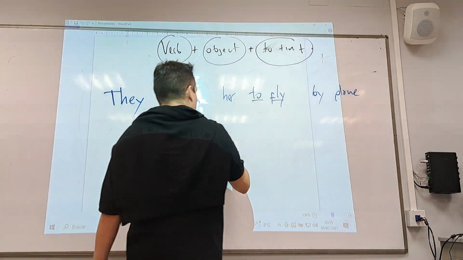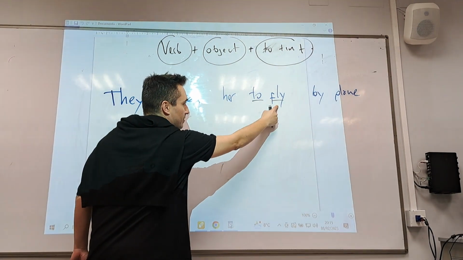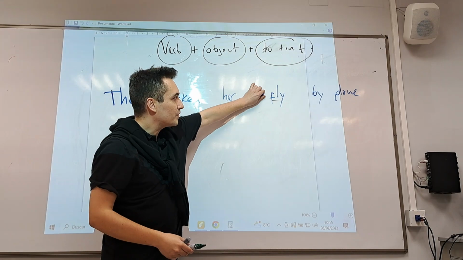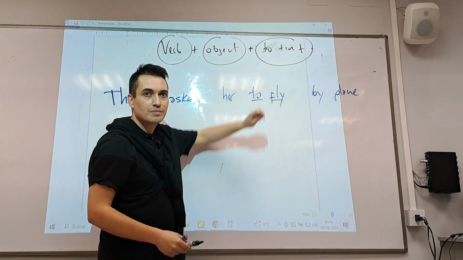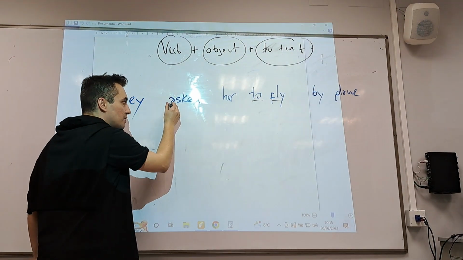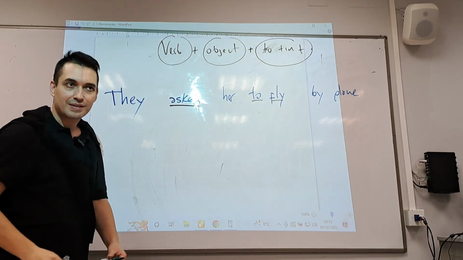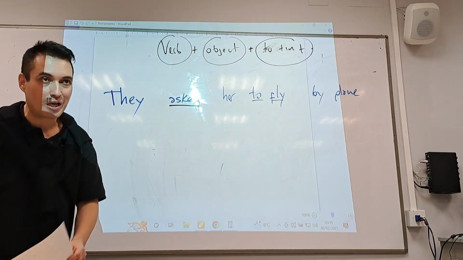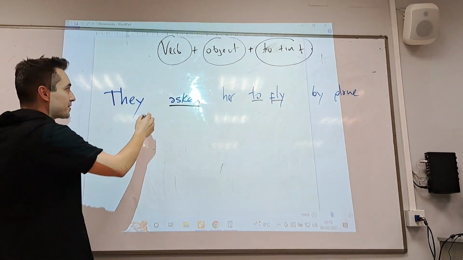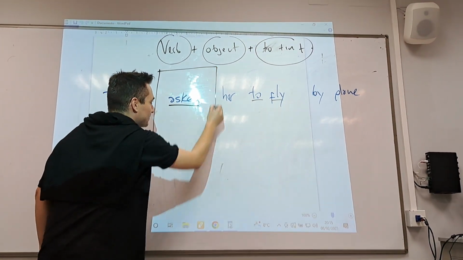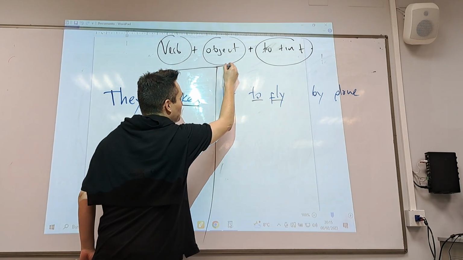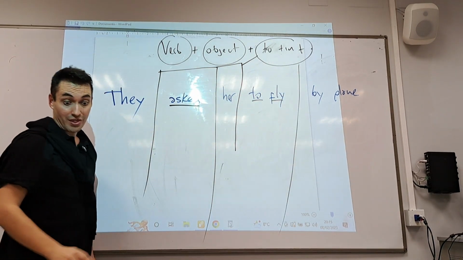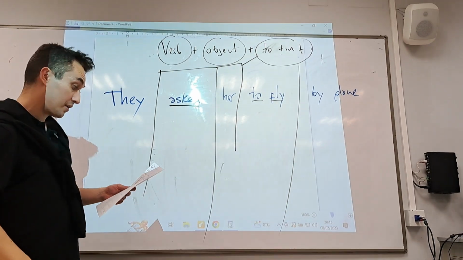Okay, why are we using to plus infinitive? Why not gerund? Why not infinitive without to? You know why? Because of this verb. Asked. Ask somebody to do something. What other verbs are like ask? That they require object and they require to plus infinitive. There are a number of verbs and I'm going to give them to you.